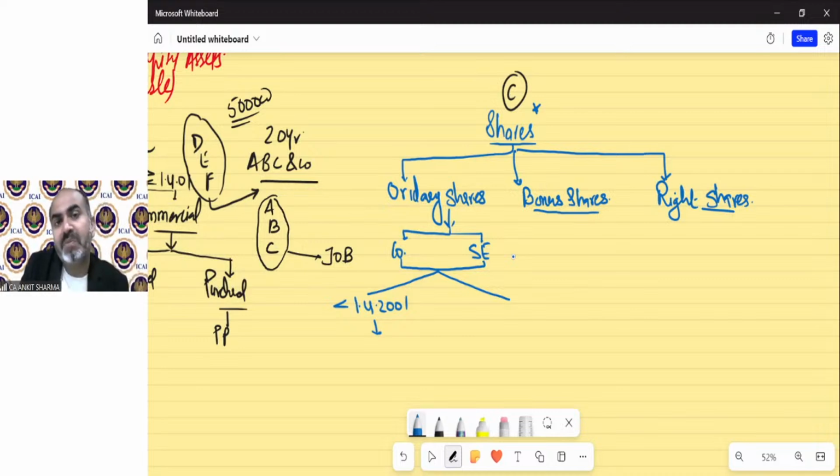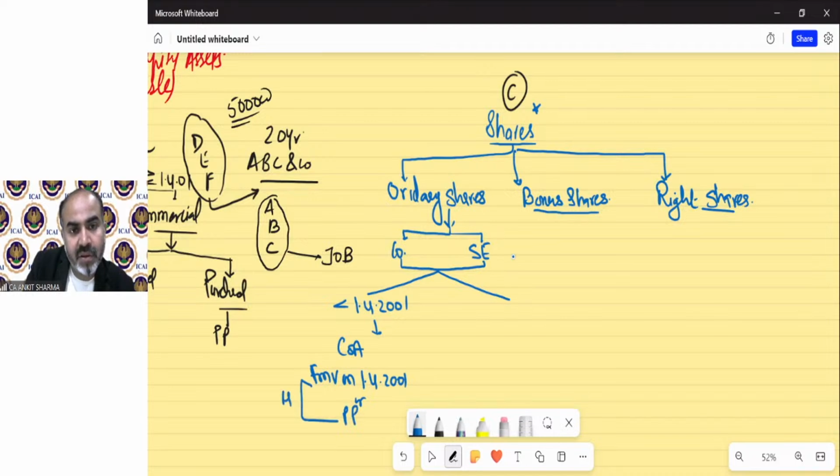If ordinary shares have been purchased, whether from a company or stock exchange, before 1/4/2001, then the cost of acquisition will be FMV on 1/4/2001 or purchase price, whichever is higher. Simple. And if it is on or after 1/4/2001, then the cost of acquisition will simply be the purchase price.